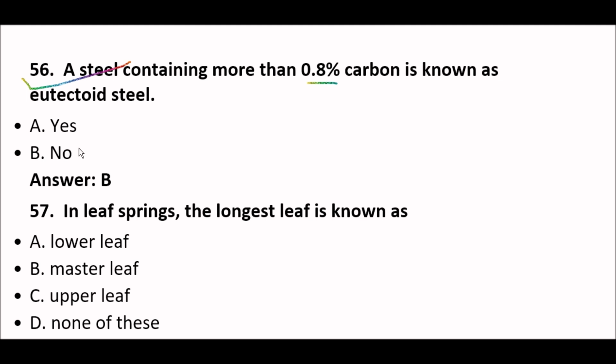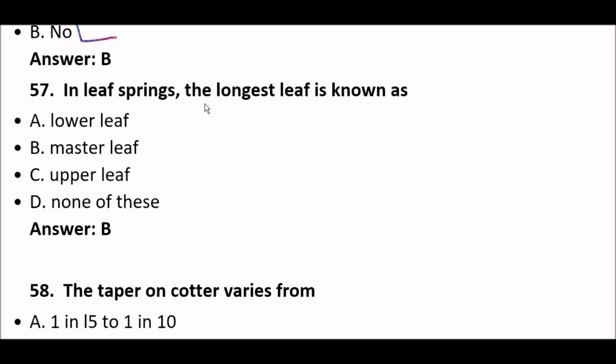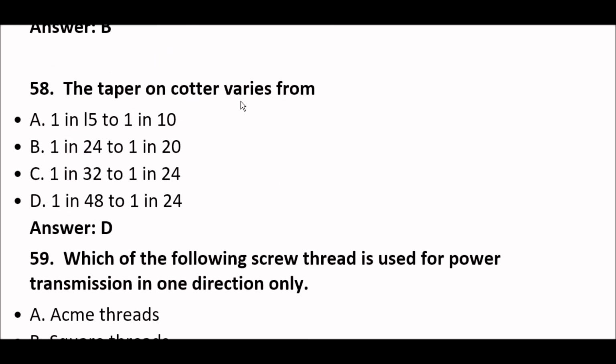Is it? No. So the right answer is option B, no. This statement is false. Next, in leaf springs, the longest leaf is known as the master leaf. Option B. Next, the taper on a cotter varies from 1 in 48 to 1 in 24. The right option is option D.